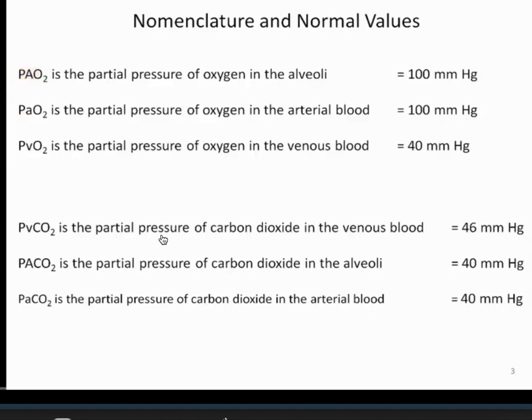P little a is arterial. And again, for all practical purposes, the partial pressure of oxygen in the arterial blood is really the same as what's in the alveoli. The reason for that is if you reach equilibrium, you're the same across this tube. But do keep in mind, we do have a small amount of shunting, which depresses slightly the arterial blood relative to the alveolar. But again, for all practical purposes, normal clinical values for both of these are expected to be about 100 millimeters of mercury.